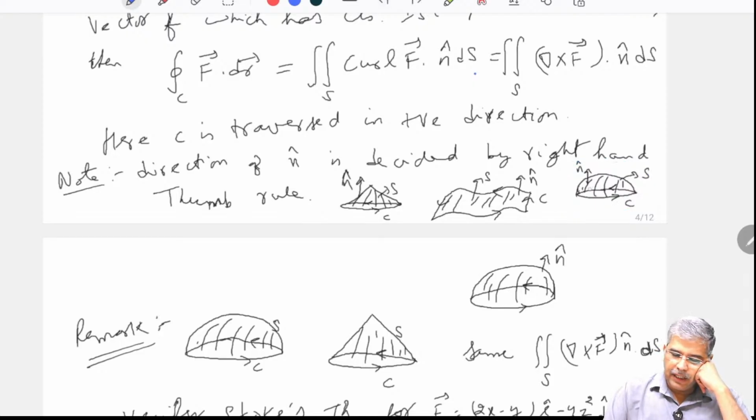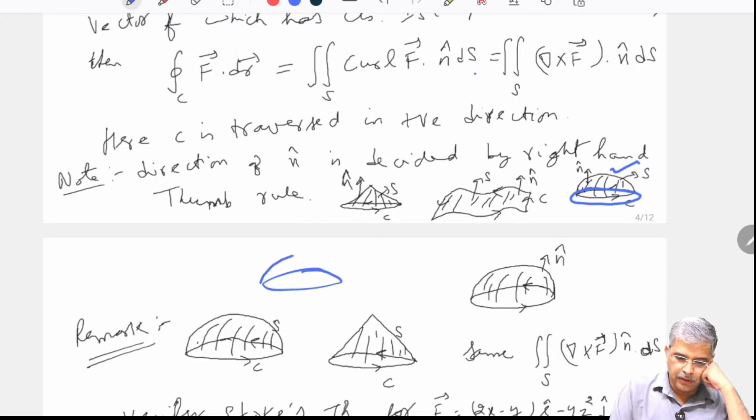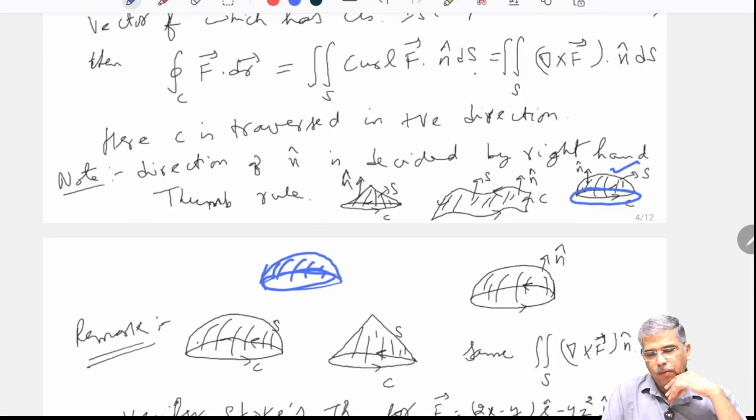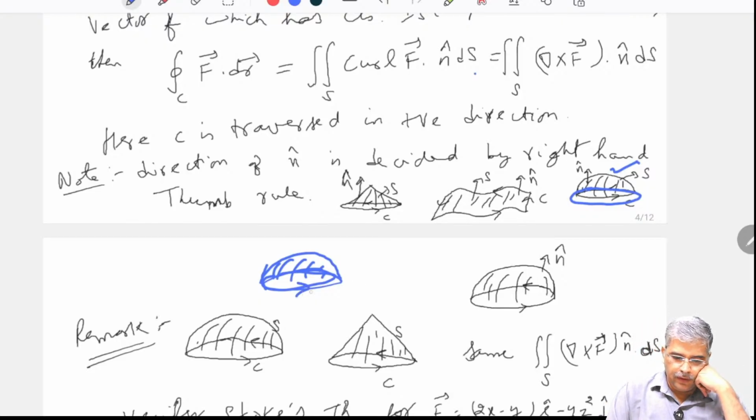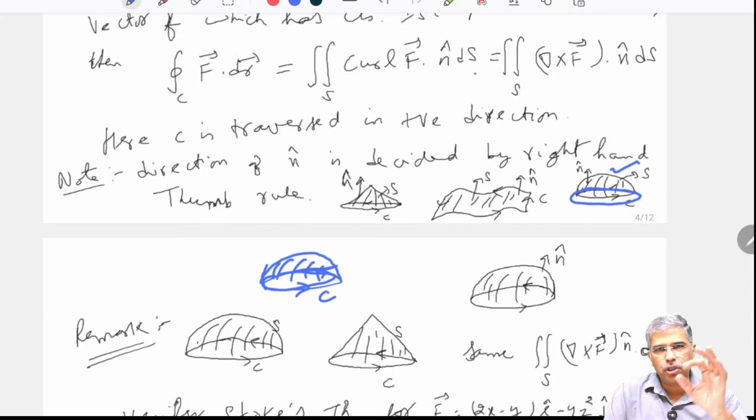Here we have a hemisphere, and it is open from below, that is, the lower portion is open-ended, and this is the hemisphere above. Now, we have this closed curve. This C is the closed curve, from where it is open.